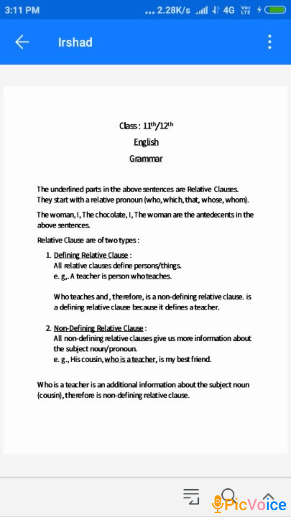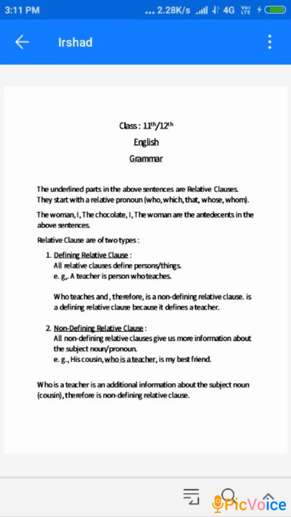Next is the non-defining relative clause. A non-defining relative clause gives us more information about the subject or the noun or the pronoun. It is not an essential part of a sentence. A sentence can exist without it.